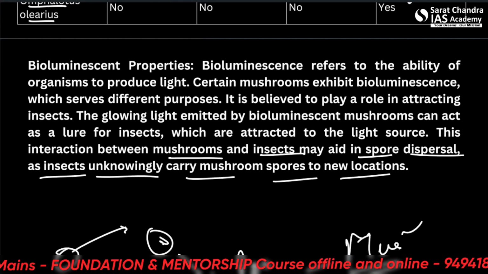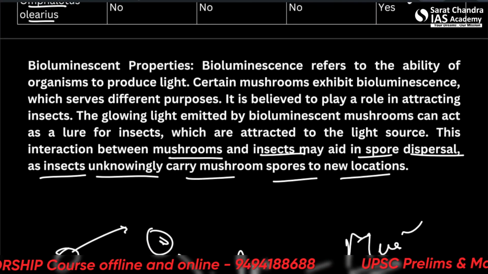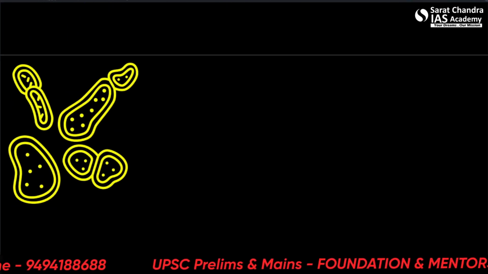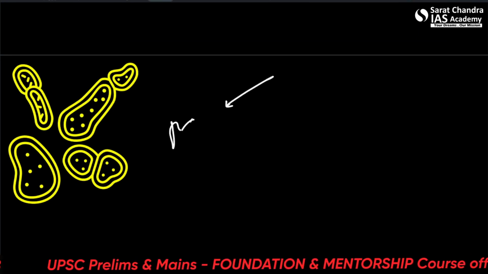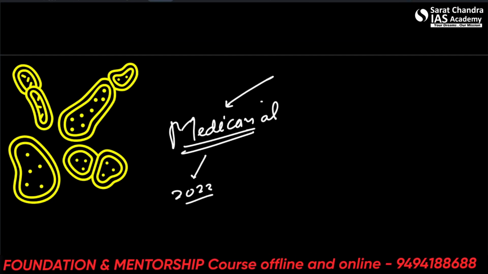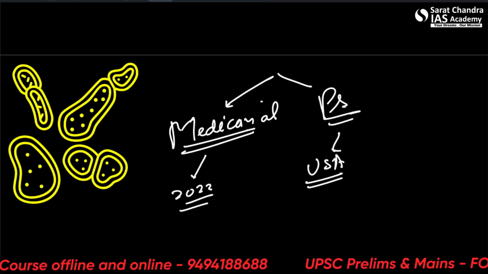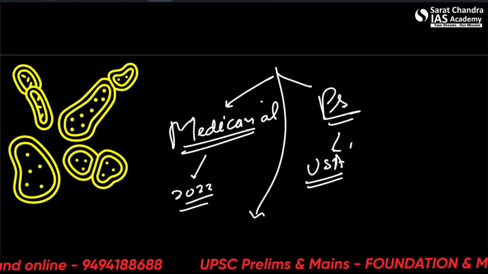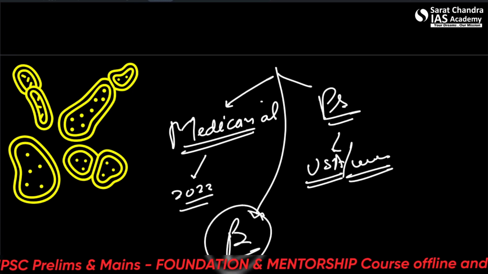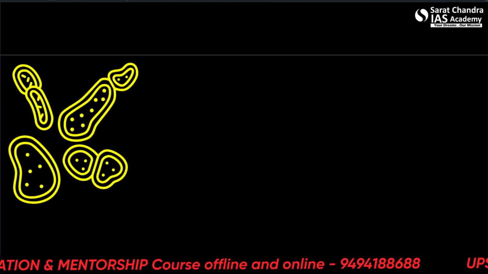Let's now come to the microorganisms question. The solution to this question was very simple. We know that mushrooms have medicinal properties. This question was asked in 2022 also. They have psychoactive properties; even recently the USA unbanned the consumption of mushrooms and weed in many states. Then there is bioluminescence, which the Indian Express also covered very recently. So all three statements are correct.